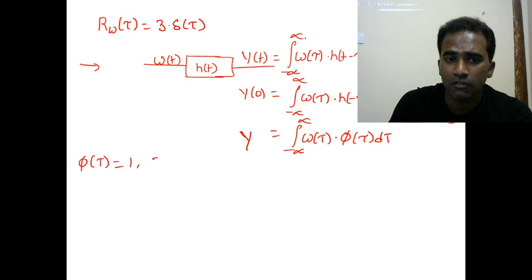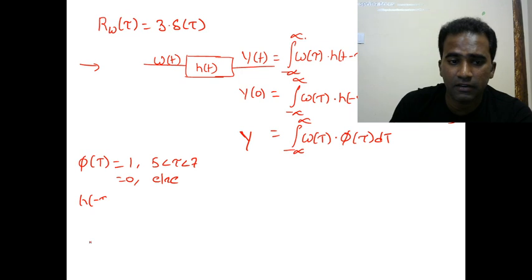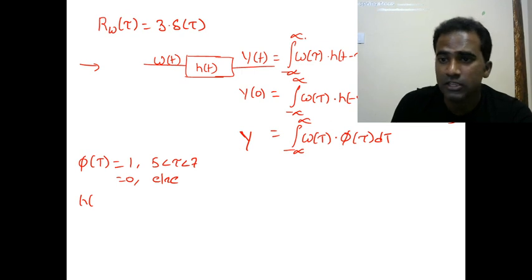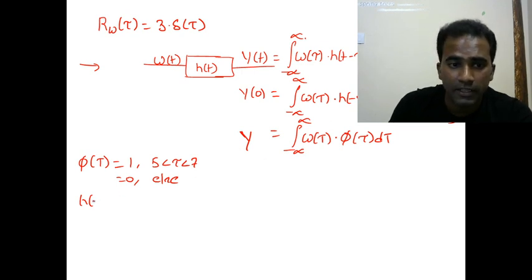It is 1 for 5 less than tau less than 7. It is equal to 0 elsewhere. Now h of minus tau is the same as phi of tau, right? So h of minus tau is the same as phi of tau. So what about h of tau?